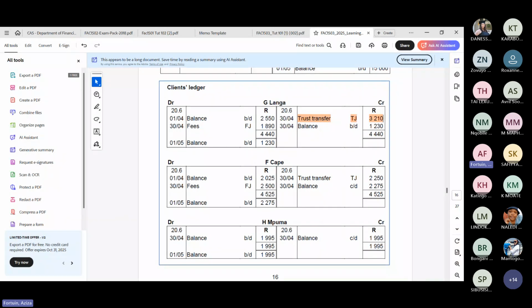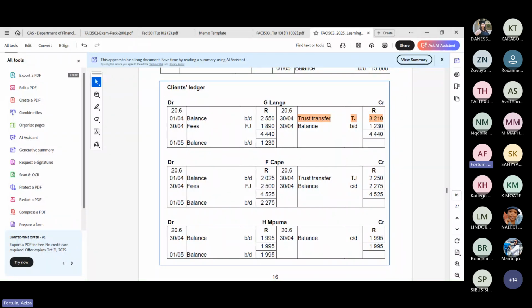If we transferred 5,210 Rand, what would the balance then be? How would it have affected this account? No, we only have 3,210 Rand available to transfer.